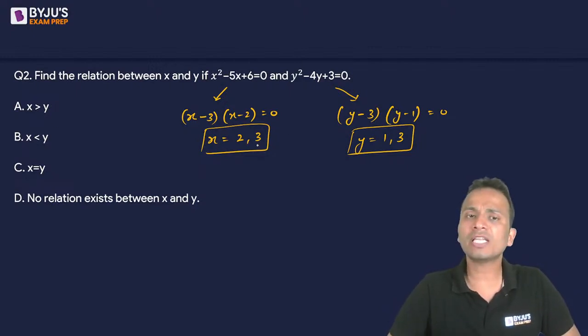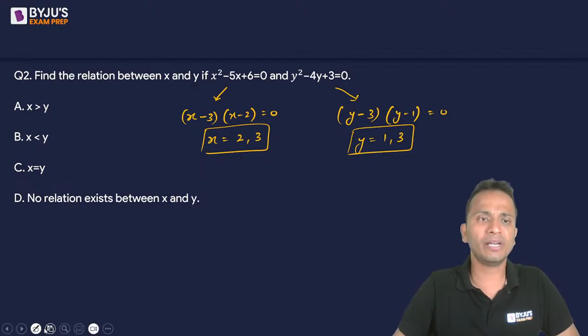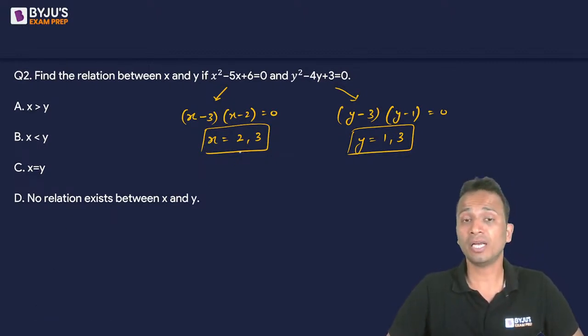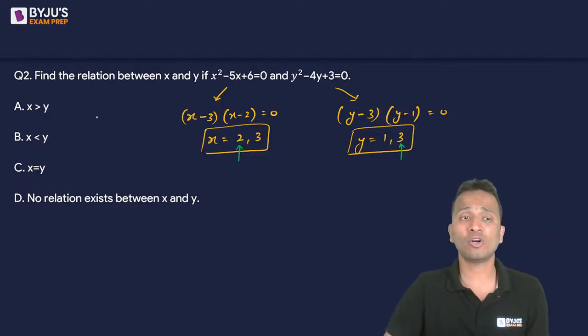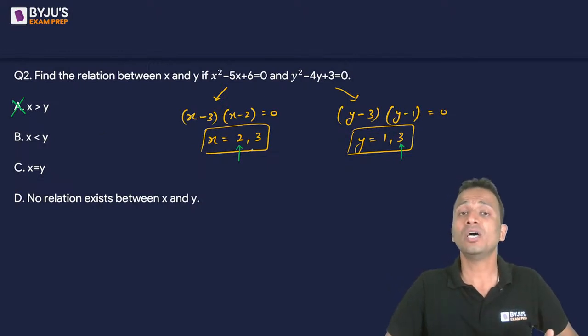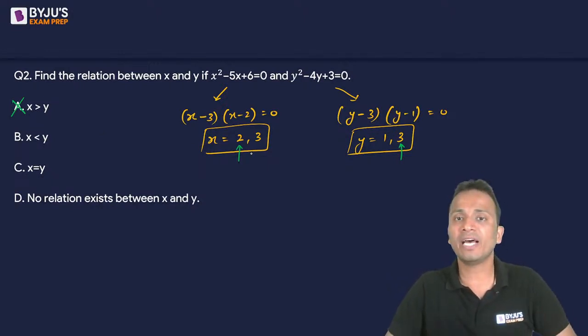Okay, can you say that x will always be greater than y? So let's check for the first option. Now, what if x is equal to 2 and y is equal to 3? If x is equal to 2, y is equal to 3, so I cannot say that x is greater than y. Okay, because x will not always be greater than y.